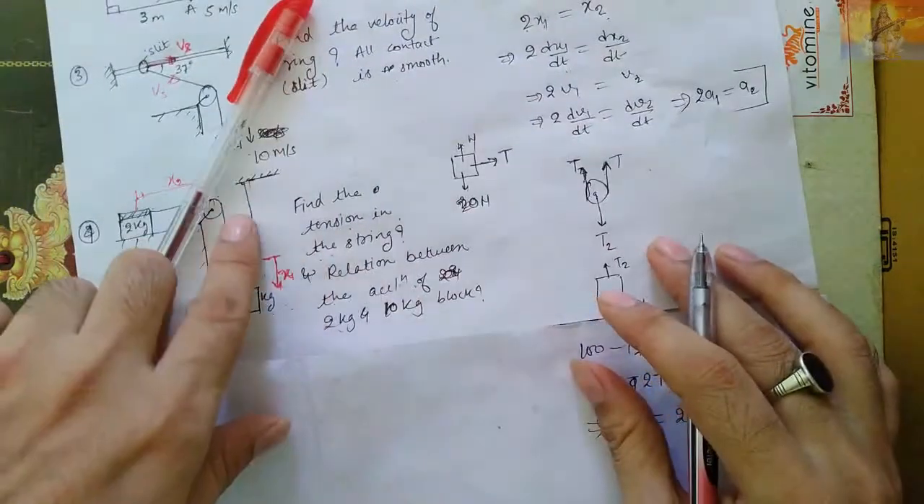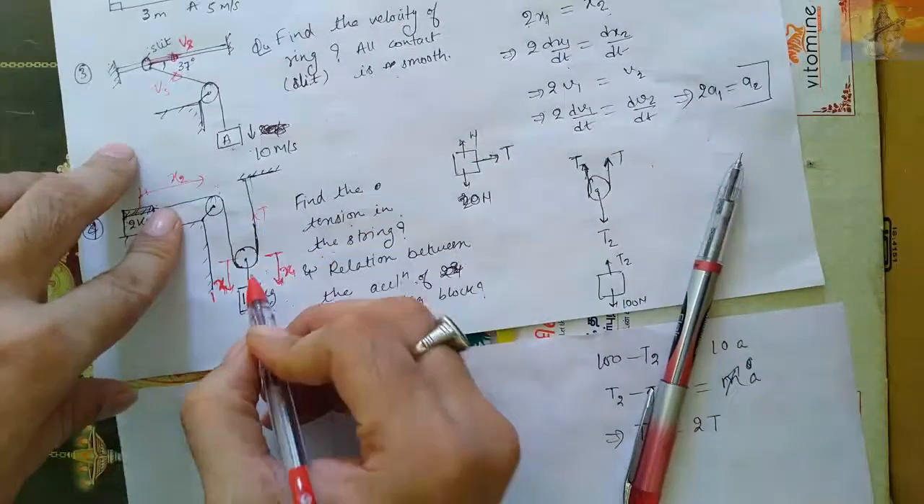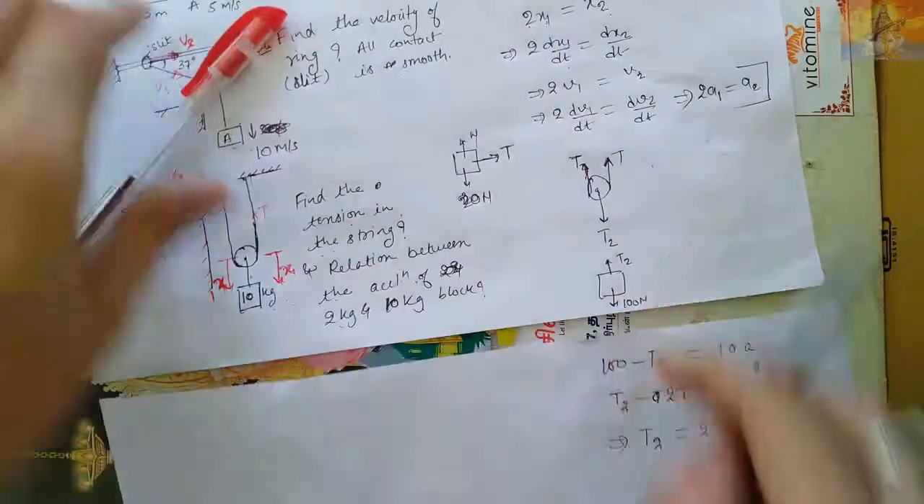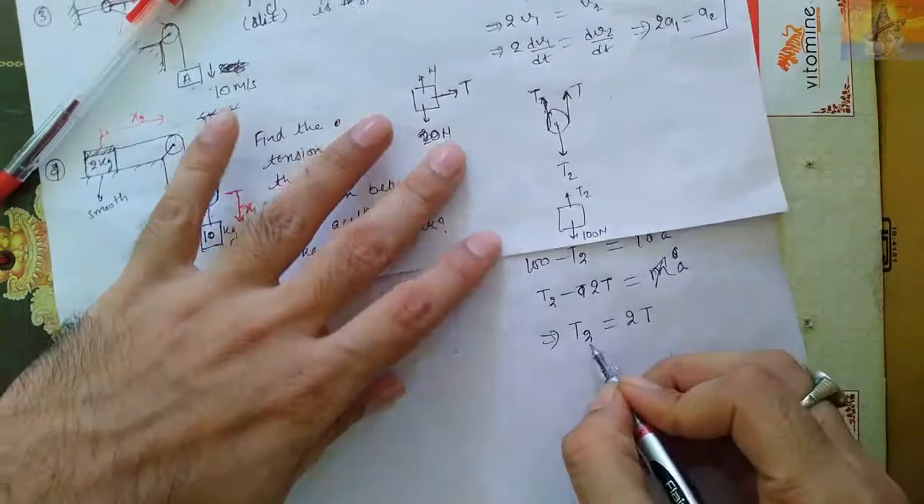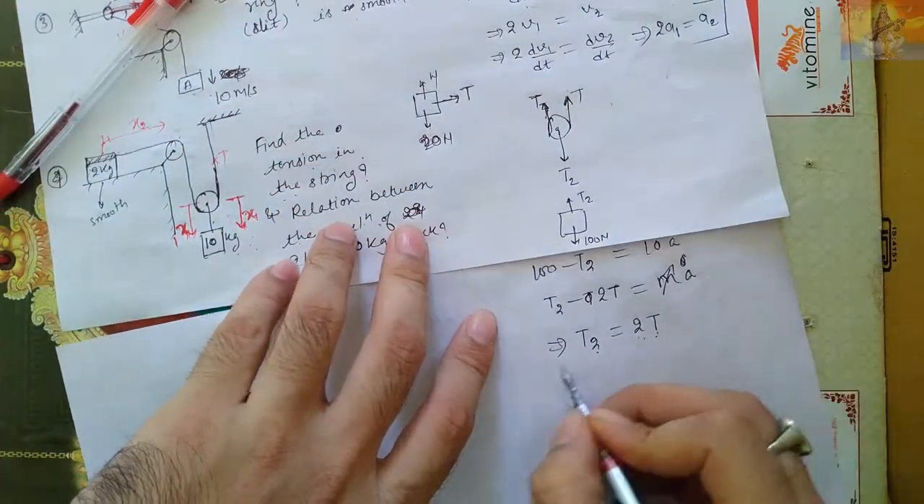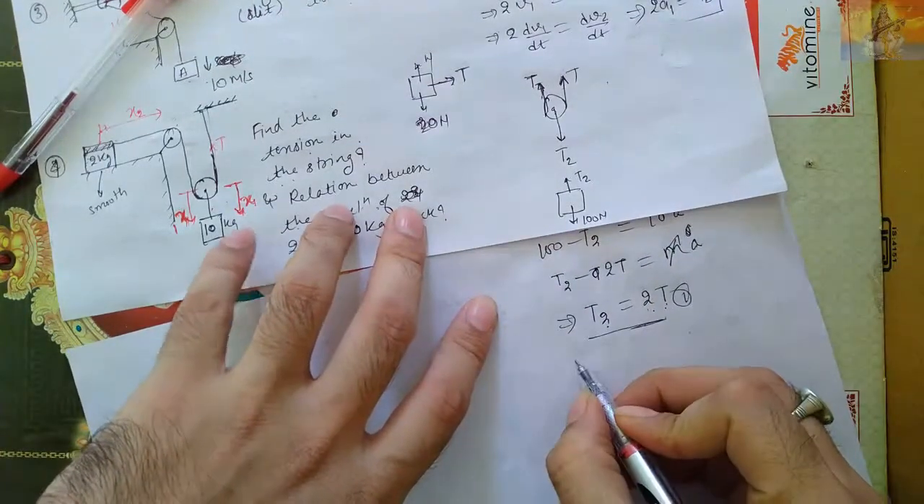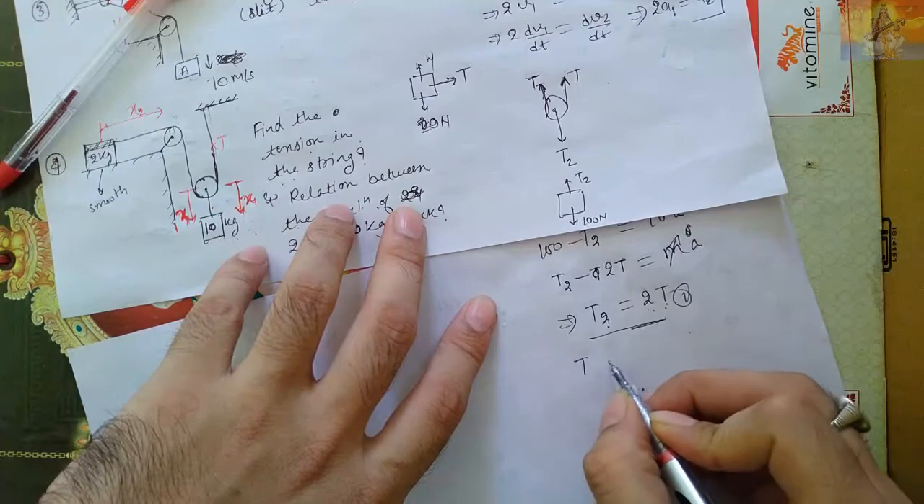In this string I suppose the tension is t, and in this string I suppose the tension is t2. This relation we got from here, कि जो t2 है वो t का दुगना है. t2 is twice of the t. Okay, so instead of this relation we can be using, and one relation more will be, that is t is equal to,